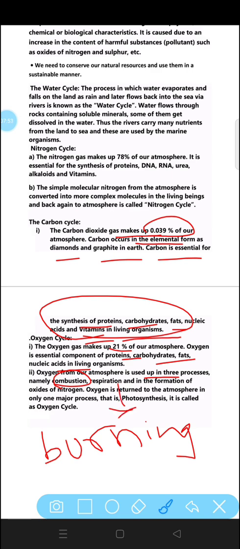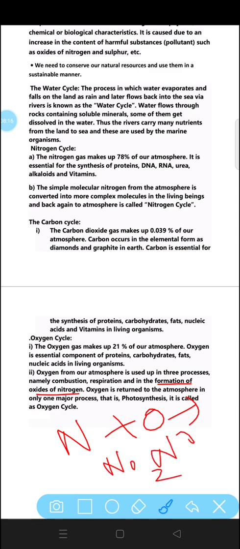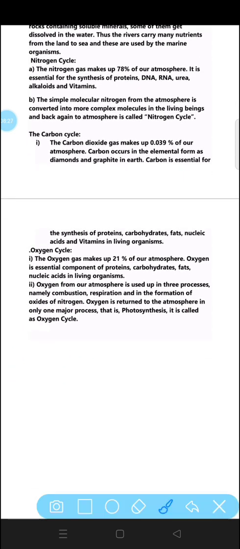The second one is respiration, which is the breakdown of complex substances into simpler substances. Next one is formation of oxides of nitrogen. Nitrogen forms oxides with oxygen, NO, NO2, NO3. All these are oxides of nitrogen and they are formed in the presence of oxygen only. Oxygen is returned to the atmosphere in only one major process, that is photosynthesis. It is also called the oxygen cycle.